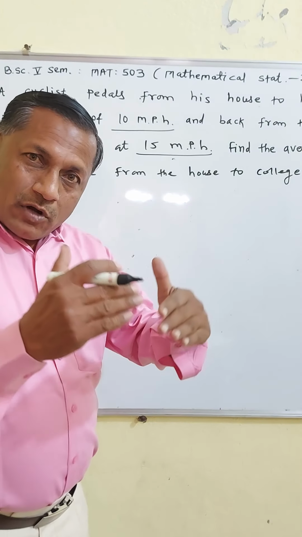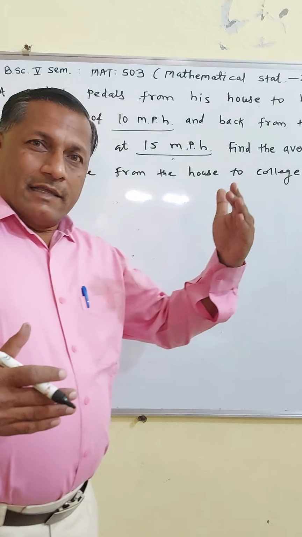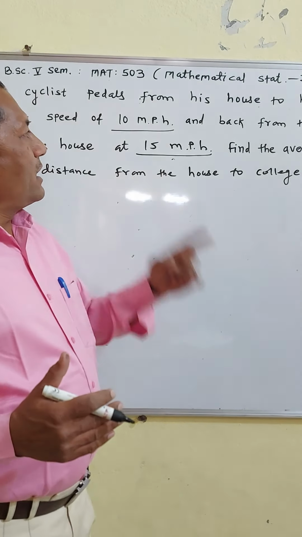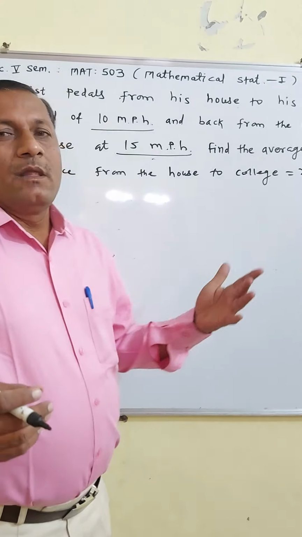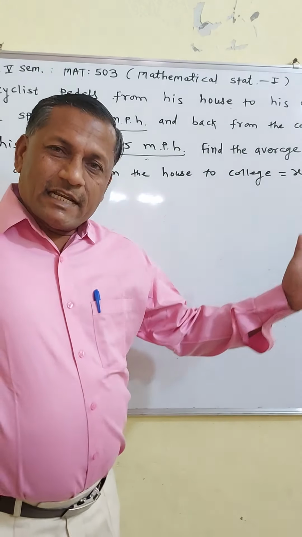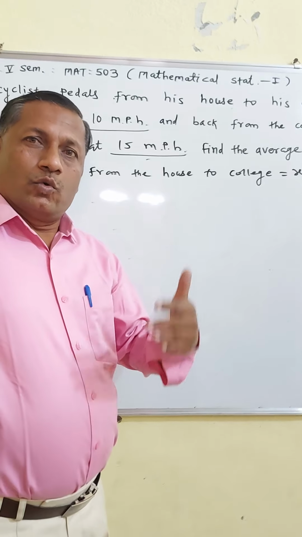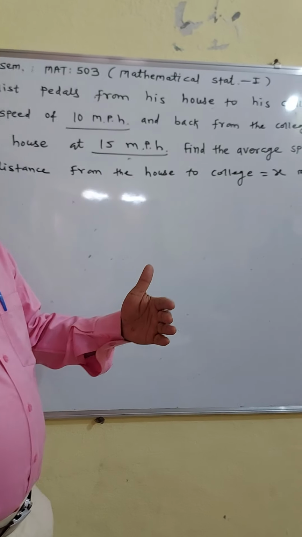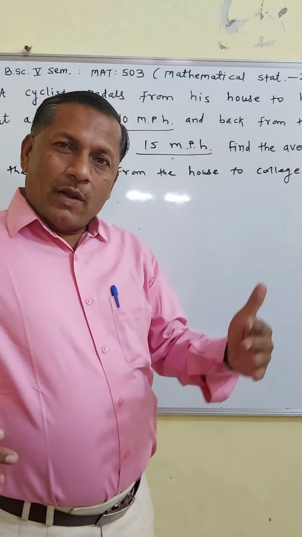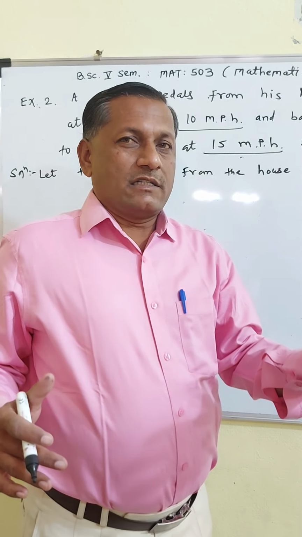Again, the distance from college to house is x and it is covered in x upon 15 hours. Now, the total distance is x plus x, 2x. Therefore, the total distance is covered in x upon 10 plus x upon 15 hours.